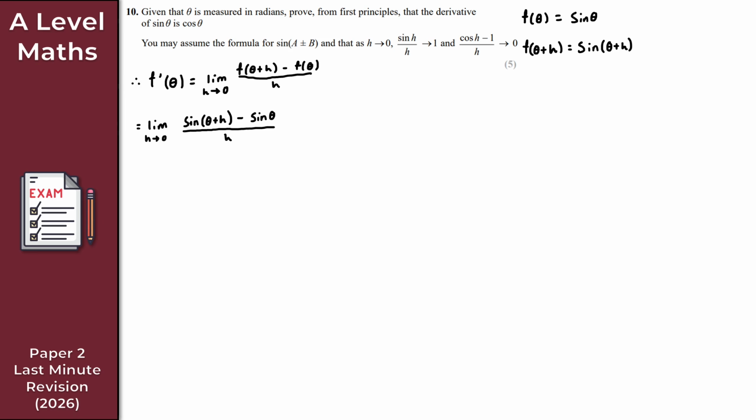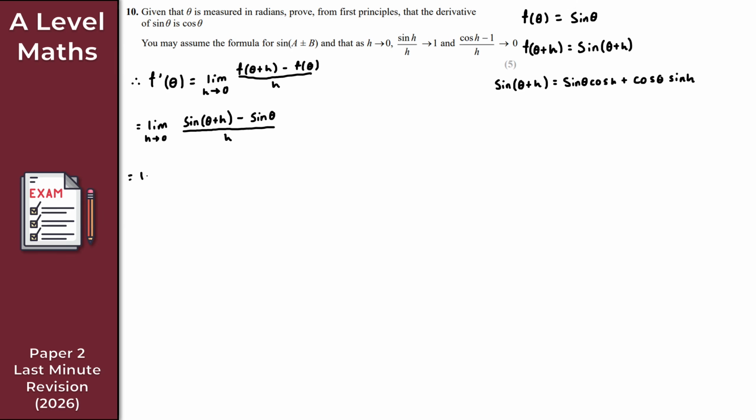Right, so at this point here, we're now going to use this formula for sine of a plus or minus b. Because this is sine of theta plus h, right? Obviously, just use the correct result as it's given in your formula book here. Let's make a quick note then. Sine of theta plus h, as it's given in your formula book here, this is sine theta cos h plus, so plus here, cos theta sine h. Okay, so we're going to use that here, right?